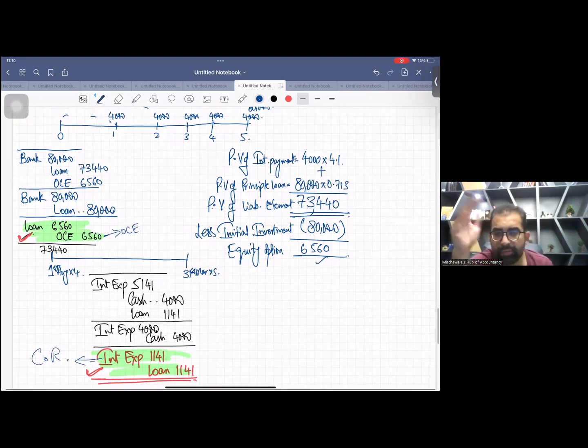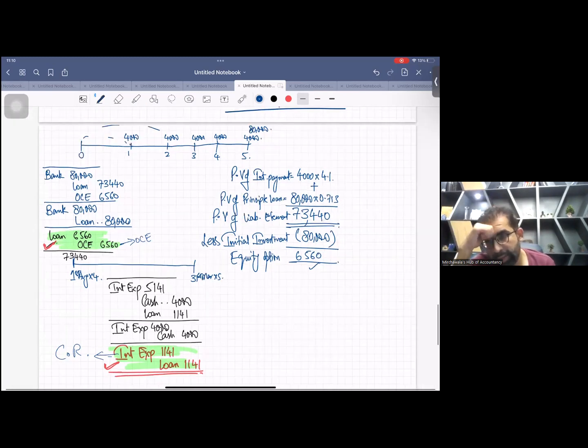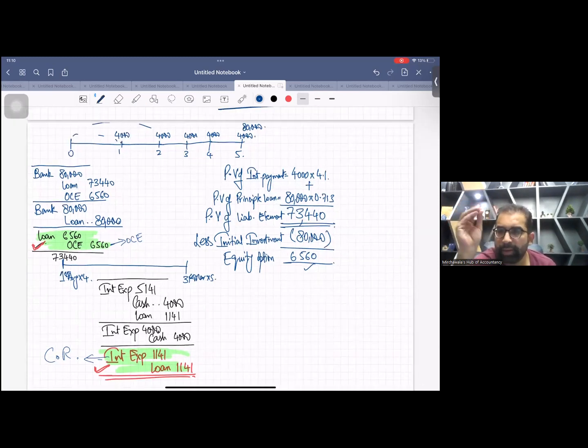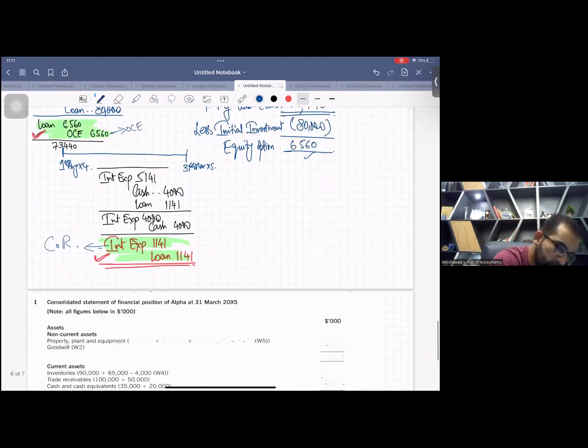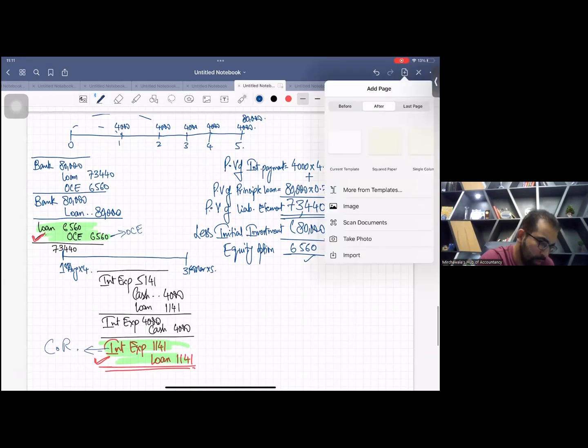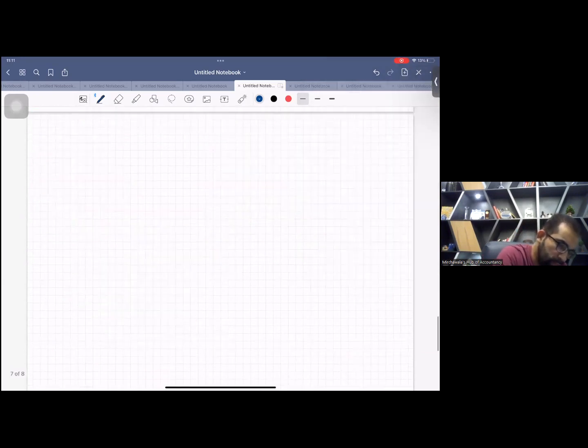Now we have done everything. We just have to calculate consolidated reserve and then NCI. Let me do it for you. I hope you will help.